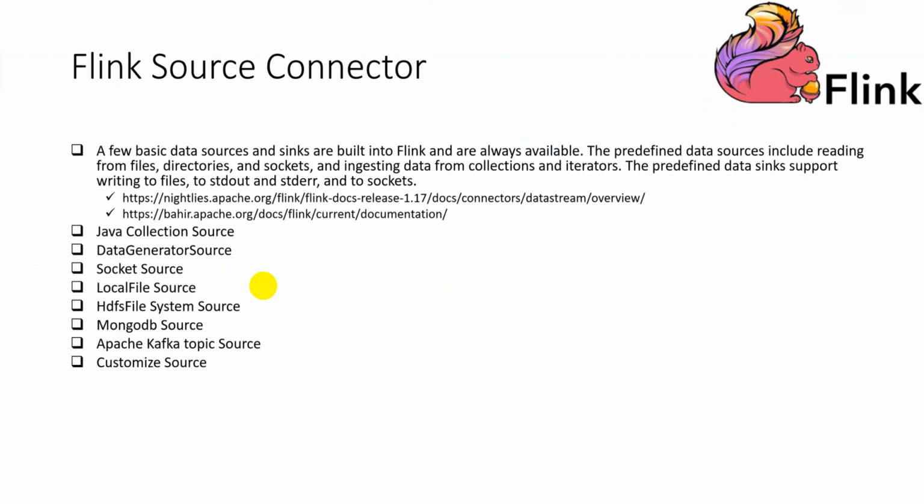First, from collections, read data into Flink for testing purposes, then the data generator source, a socket source, the local file source, the HDFS file source, and the Apache Kafka topic source. And finally, I will show you how to customize the source connector by yourself.